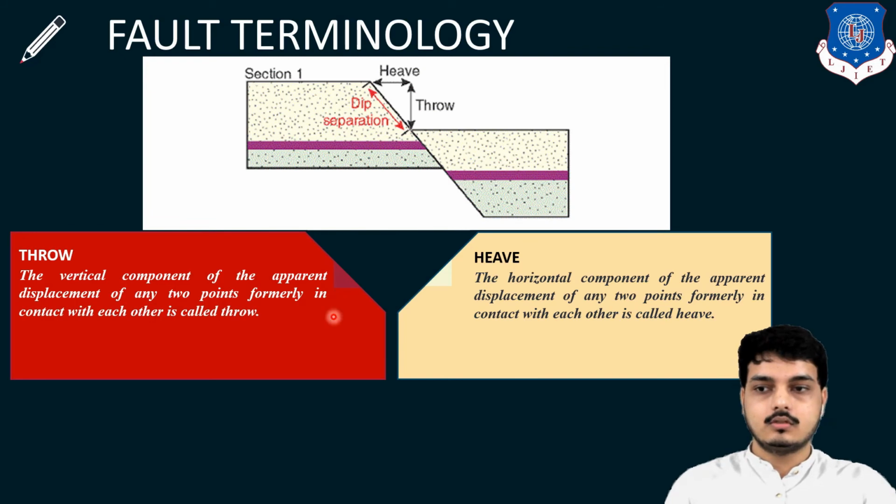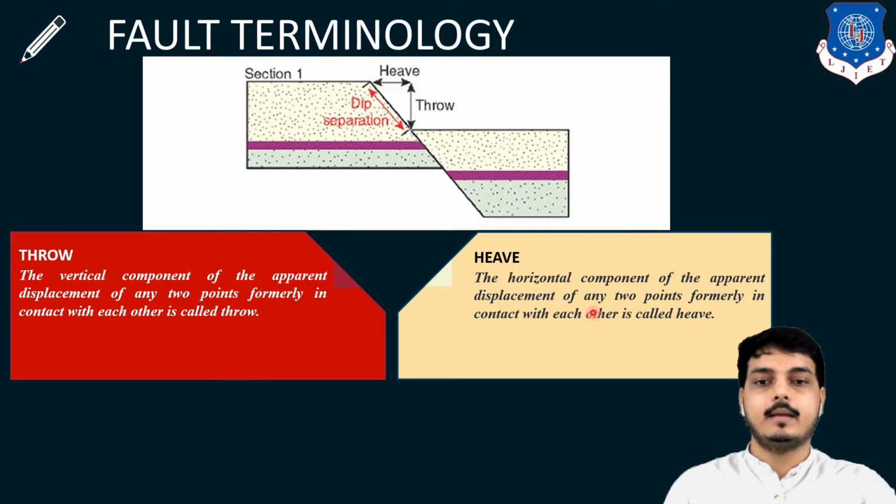Throw and heave. So the horizontal distance between this point and this point is the separation. The horizontal distance is known as heave and the vertical distance is known as throw. The vertical component of the apparent displacement of 2 points. So this is my A point and this is my B point. From A to B, the vertical distance is nothing but my throw and the horizontal distance is nothing but my heave.